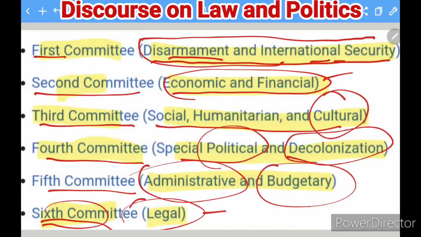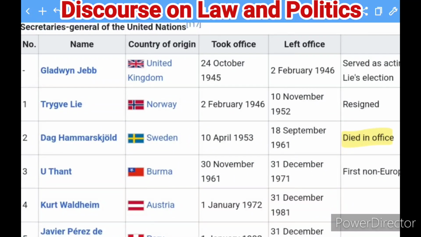Now let's see the names of the former and present secretary generals, and let's see how many secretary generals have been appointed till now and their numbers, because this kind of question is also asked in the UP prelims. Okay, let's move to that. So this is the list which you can see.